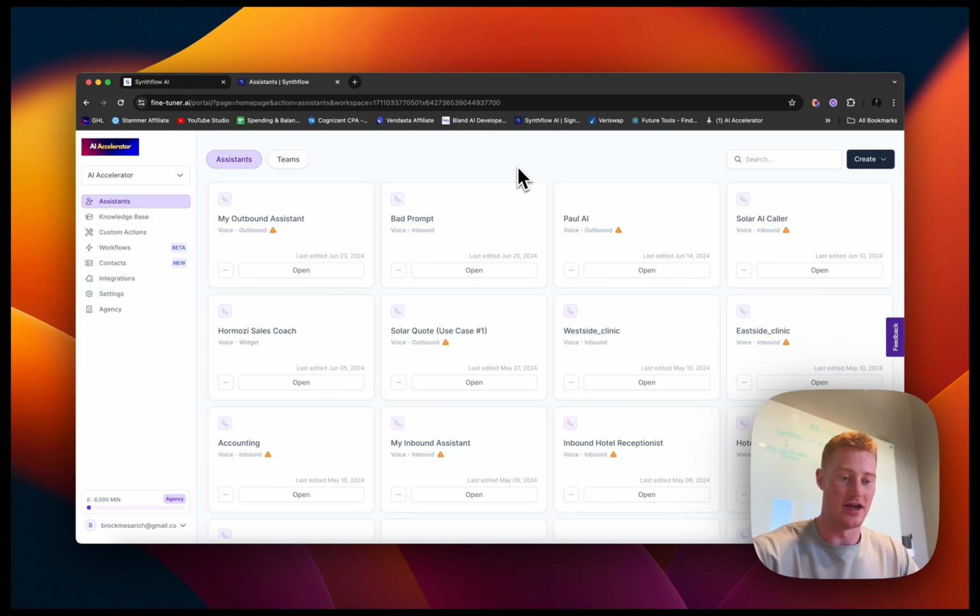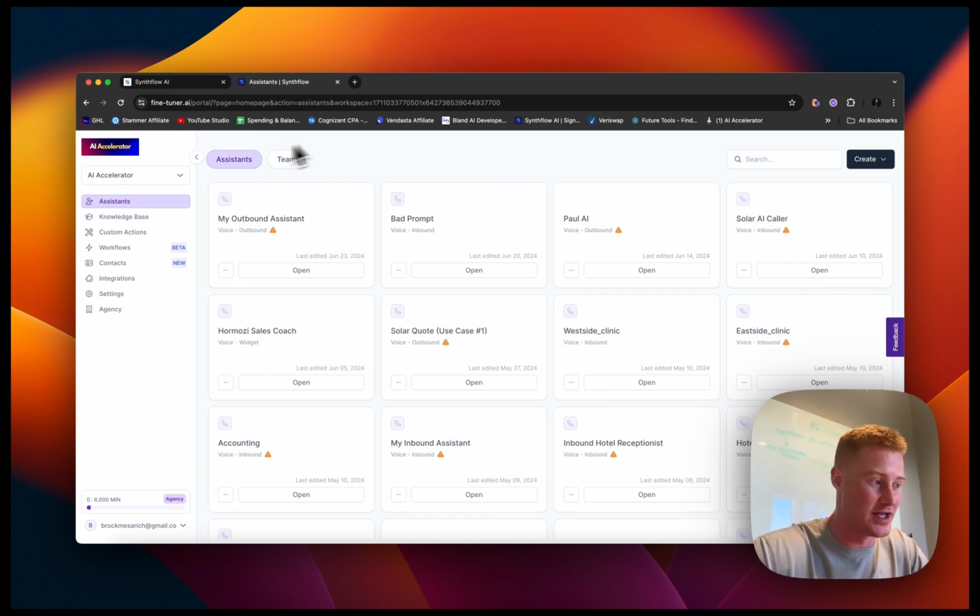Now I'm actually inside of my Synthflow account. So go ahead, sign up, do what you need to do to sign up for Synthflow. And now here is, again, inside of my account. So I'm gonna go over the different tabs here and what all these different things do, maybe test out some things and then go from there, show you how you can white label this.